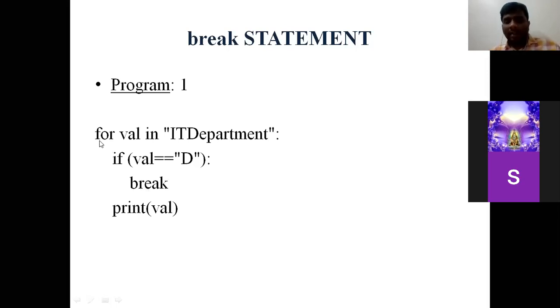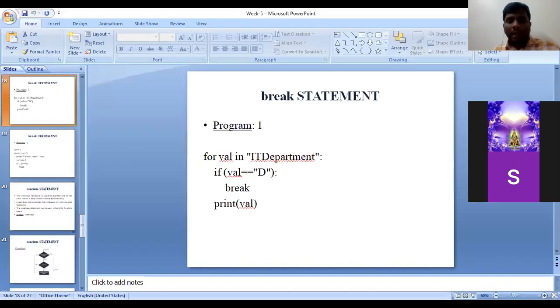So for is a keyword. I have taken BL as a variable name. In is nothing but an operator. This is a sequence of characters. IT department is nothing but a sequence of characters. Okay, so in the first iteration of the for, it considers I. In the first iteration of for, it considers I. I shall execute this program in IDLE. We shall execute the program in IDLE, where in comment lines I will mention what execution is being done there. Go to the IDLE page.